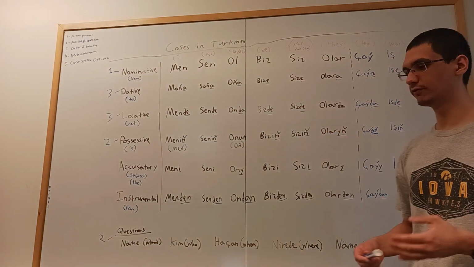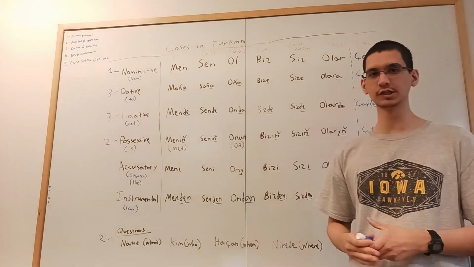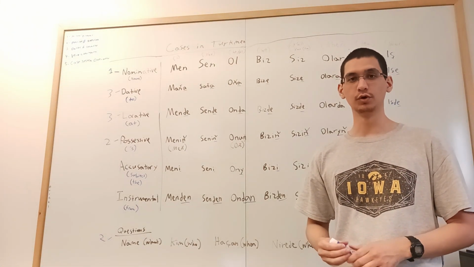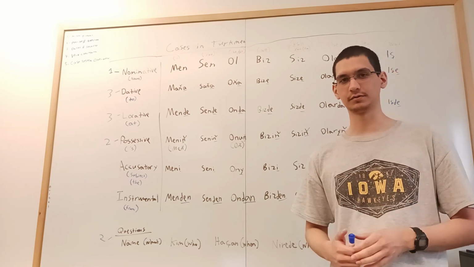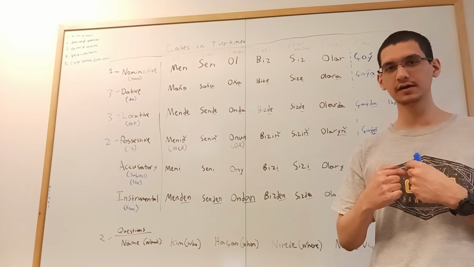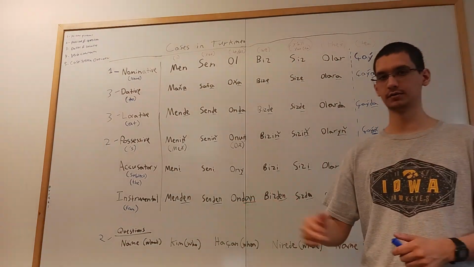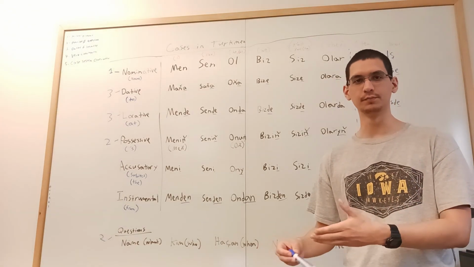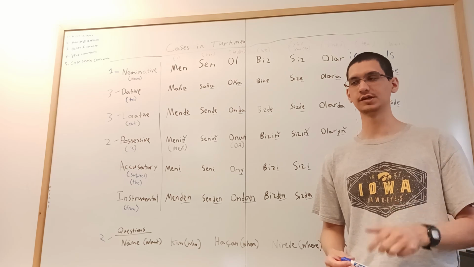Alright, now let's change the verb to something else for tea. What can you do to tea? What do you do with tea? Well, you can make it. You can steep it. Men çayı demleyecek. Men, I, çayı, tea, demleyecek. Will make the tea. Men çayı içecek. I will drink the tea.